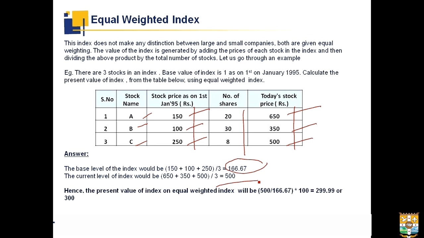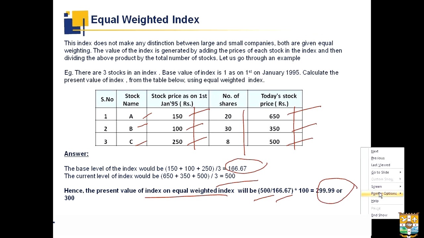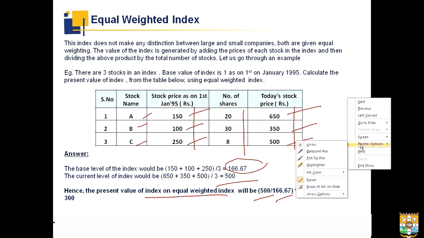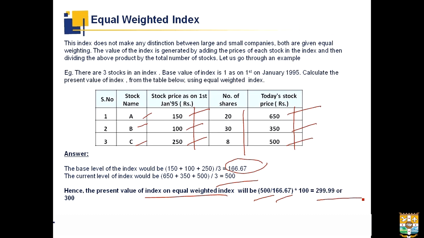So, the present value of index on equal weighted index would be the new or the current level of the index divided by the old one into 100, which will give us 299.99. Okay, I'm sorry. That will give us 299.99 or 300.